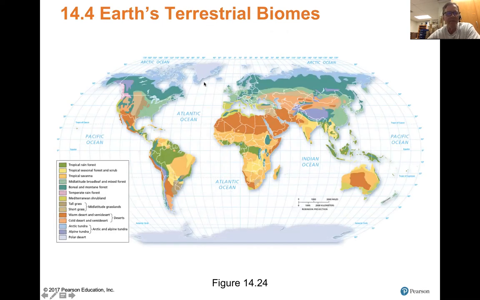And that's what it looks like when we map it. So tropical rainforest, all the different ones. There's a tropical savanna over here, your deserts over here, Arctic tundras, boreal and montane forests, mid-latitude broadleaf mixed forest, for example, your cold deserts and semi-deserts up here, your polar deserts. And again, Antarctica is a desert because it's dry. It's really cold, but it's really dry. There's no precipitation there. So those are your terrestrial biomes.